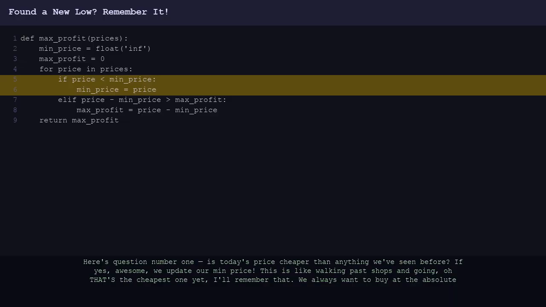Here's question number 1. Is today's price cheaper than anything we've seen before? If yes, awesome, we update our min price. This is like walking past shops and going, oh, that's the cheapest one yet, I'll remember that. We always want to buy at the absolute lowest point we've encountered so far.